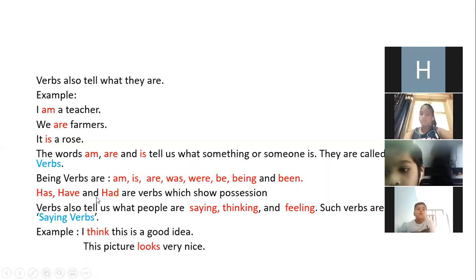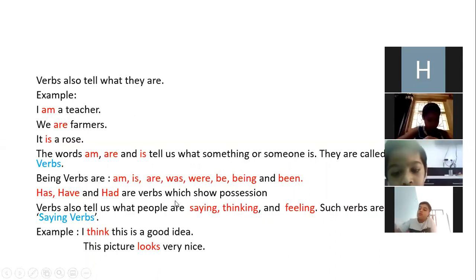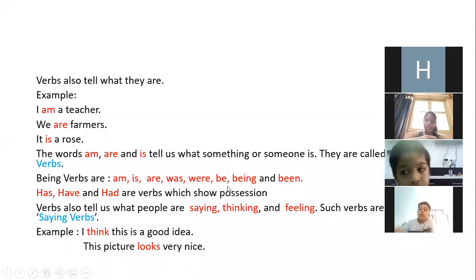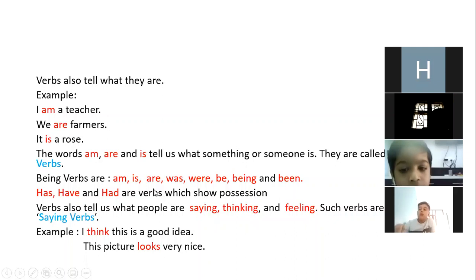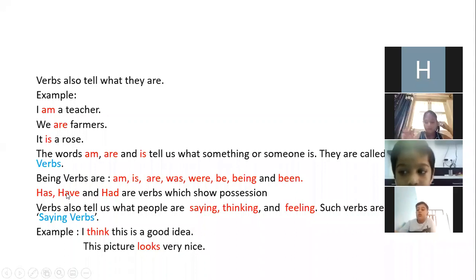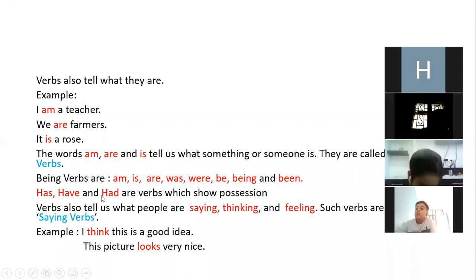Has, have, and had are verbs which show possession. Possessive nouns and pronouns we have learned. Possessive forms mean belonging to someone. Like suppose if I say, I have a pen. It means that the pen belongs to me. I had a pet. So that also belongs to me. So these verbs show possession.